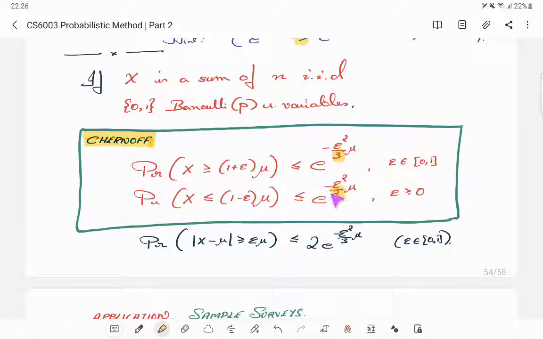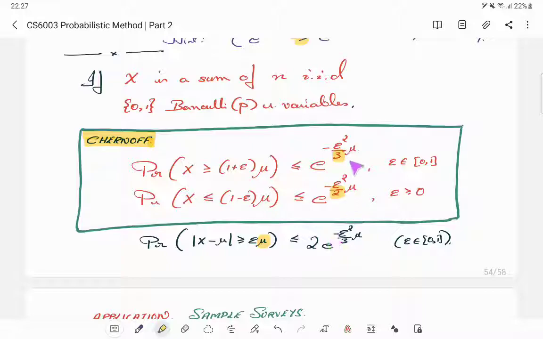Actually this is better, and by the way this does not even need the epsilon between 0 and 1 assumption, but this is never going to be an issue. Yeah, but actually this by 2 is better. So which means if you want a combined bound for the lower and upper tails, you are forced to use the lower one. The probability that the magnitude of x minus mu exceeds epsilon mu. This is very close to the Chebyshev form, but remember that this is a mu here, not a sigma.